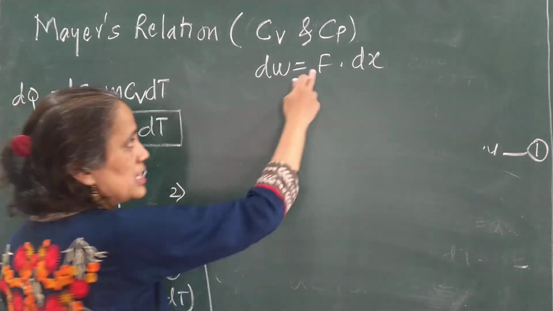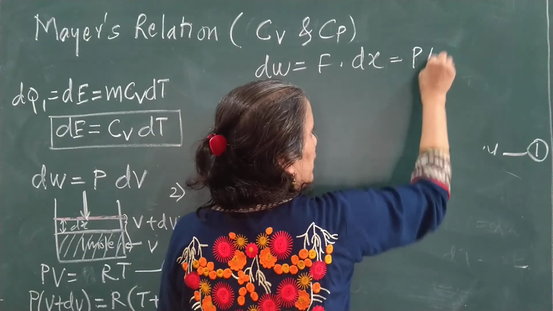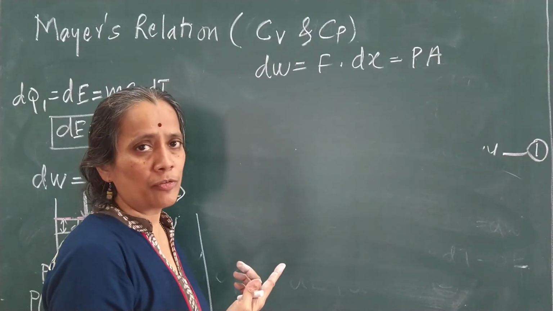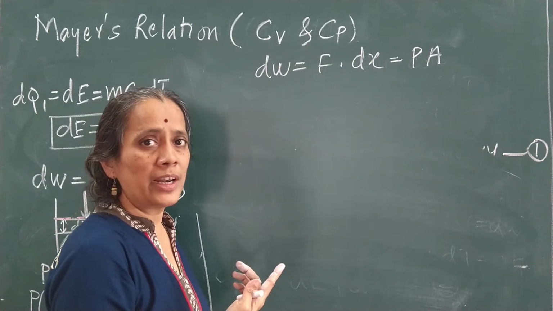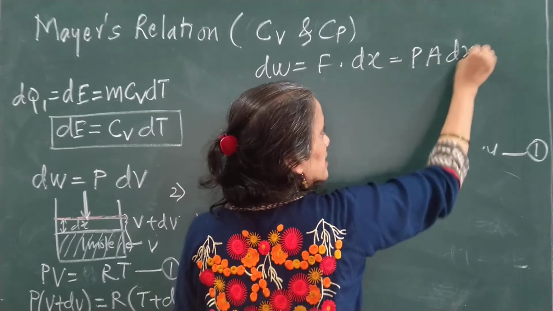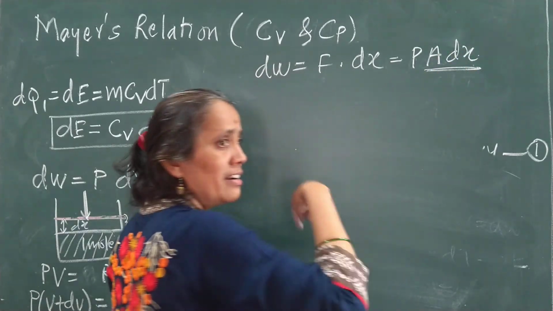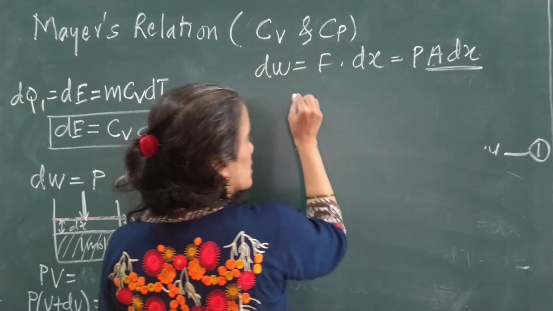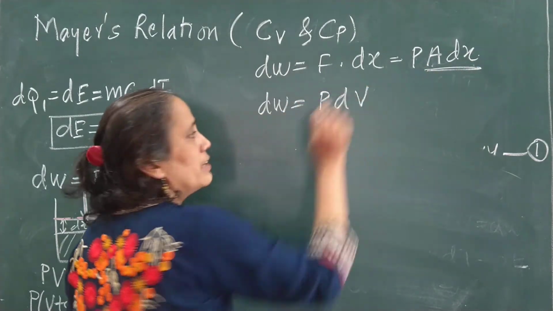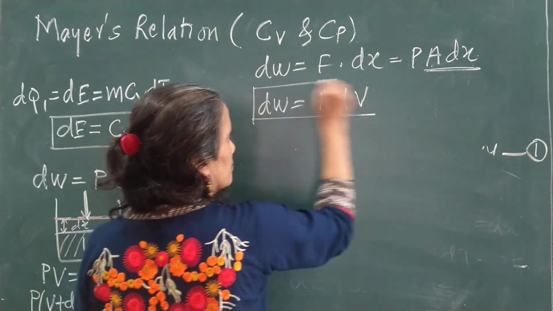Is it right? This force can be written as P into A from the formula of pressure. Pressure formula is what? Force upon area. So F is equal to what I write? PA, dx. And A dx, A is area, dx is the displacement. So A dx. So that I write down dW is equal to P into dV. So this is nothing but the work done.